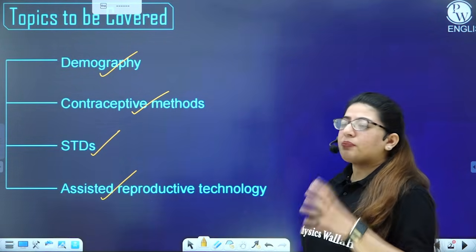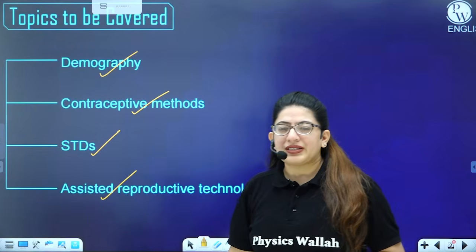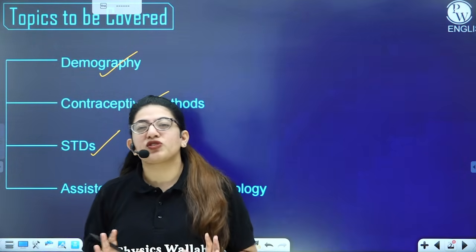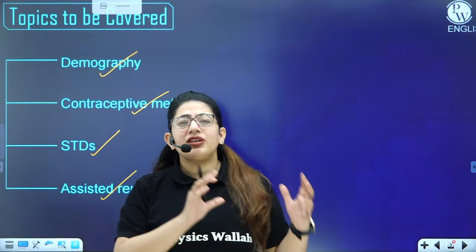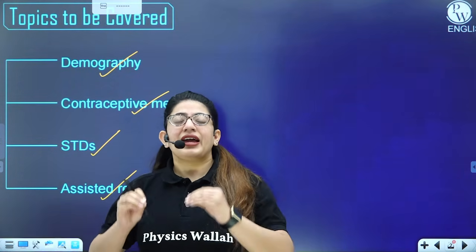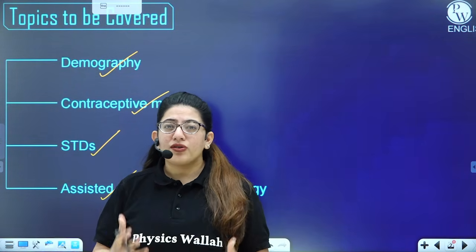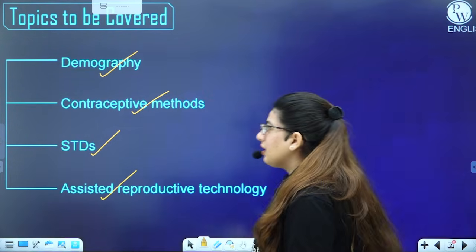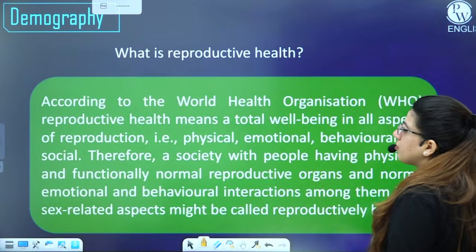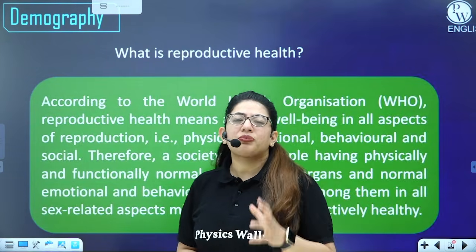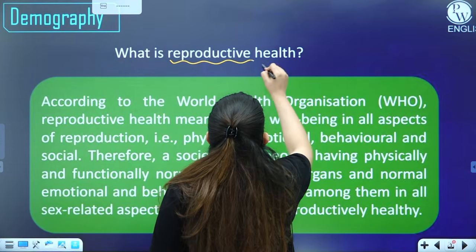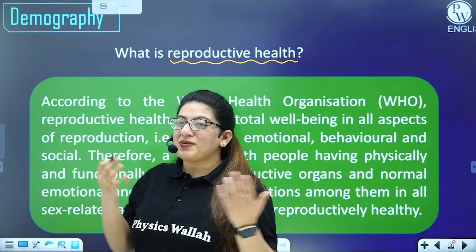So, this chapter comprises these four important topics, and the chances of questions arriving in your exam are much higher. Though it's a very small chapter, it's interesting at the same time, and it also carries a lot of weightage in NEET. So let's get started. So first of all, what is reproductive health? Since the chapter's name is reproductive health, what is reproductive health?